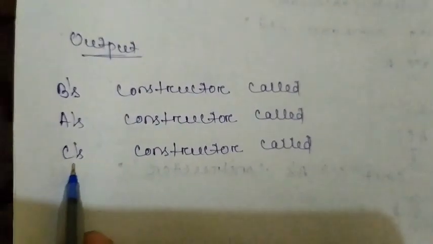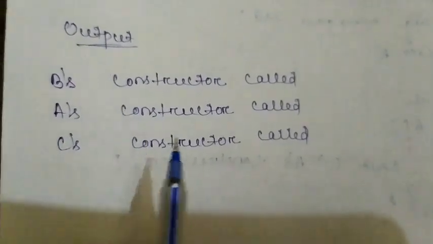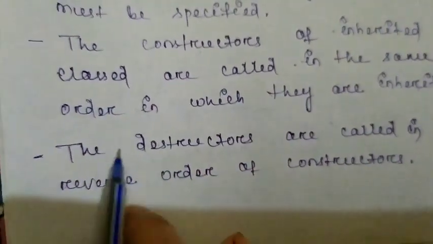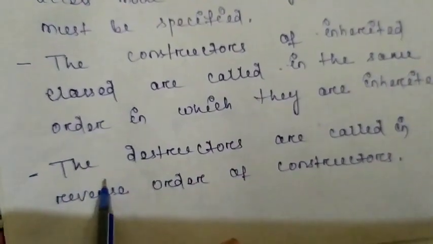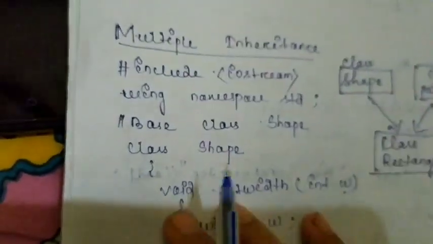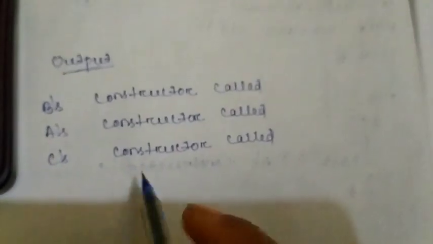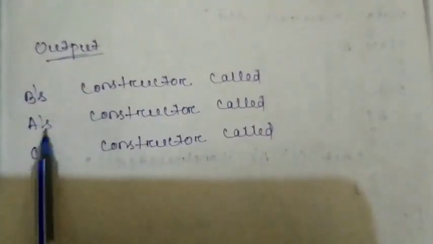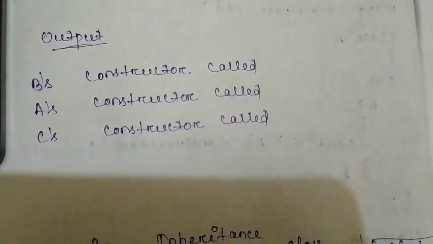But how will the destructors be called? As I have written here, destructors are called in the reverse order of constructors. That means in the constructors, first B's constructor is called, then A's constructor, then C's constructor.